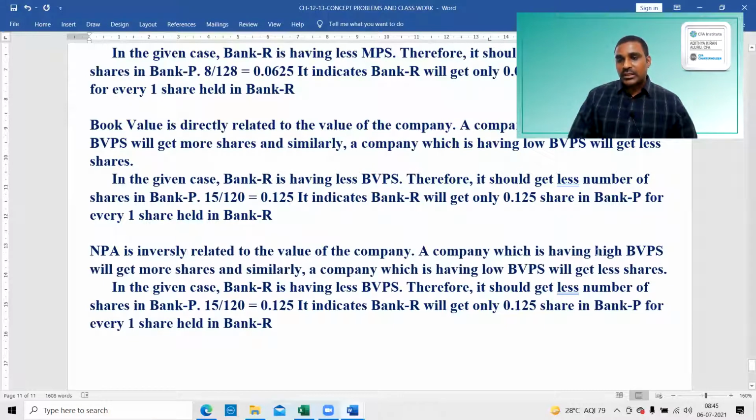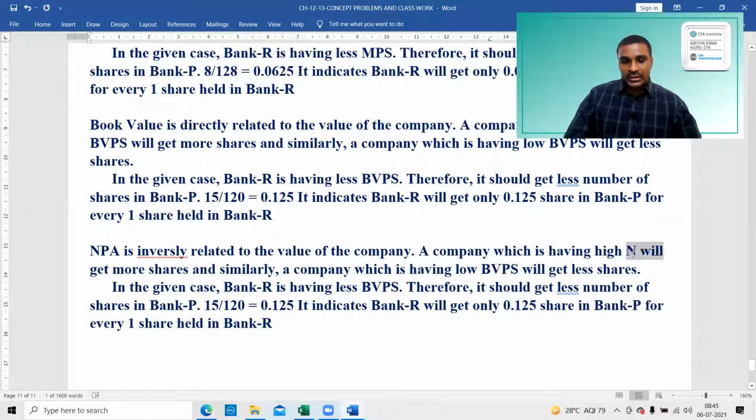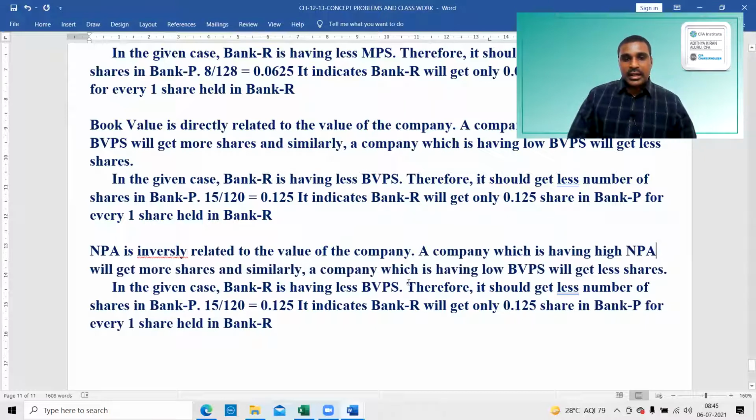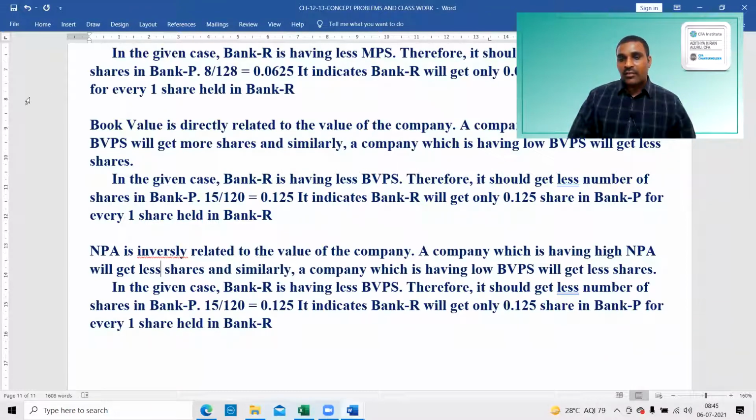A company which has high NPA will get less shares. Similarly, a company which has low NPA will get more shares.